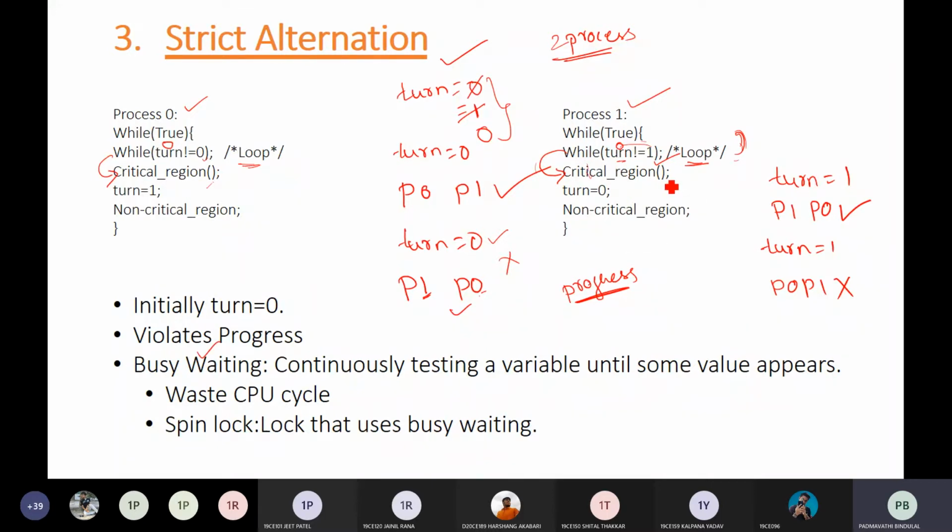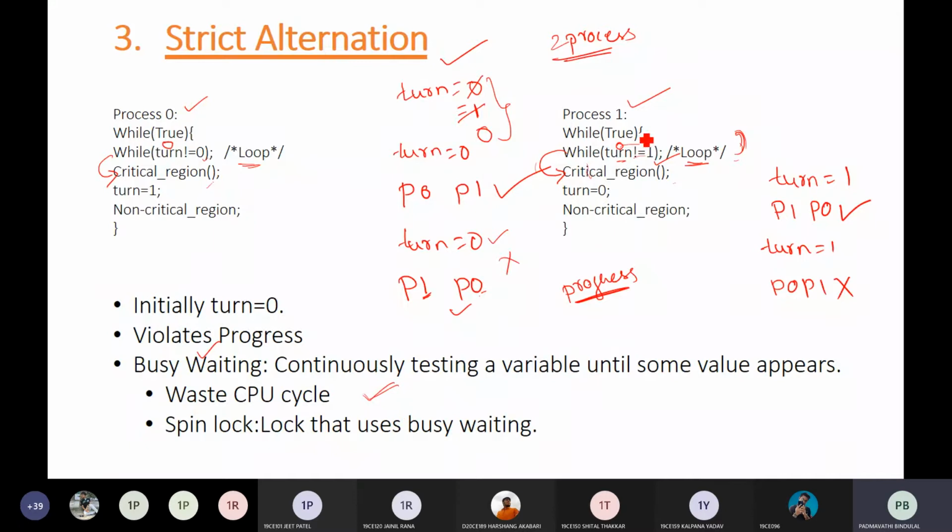So in this example, P1 is continuously checking the turn variable, whether it becomes 1 or not. That particular condition you call busy waiting. Now when a process is busy waiting, a lot of CPU cycles are wasted in checking and comparing these values. So you're not utilizing your CPU properly. So this should be avoided.